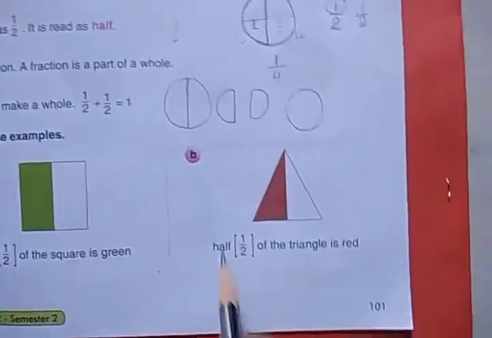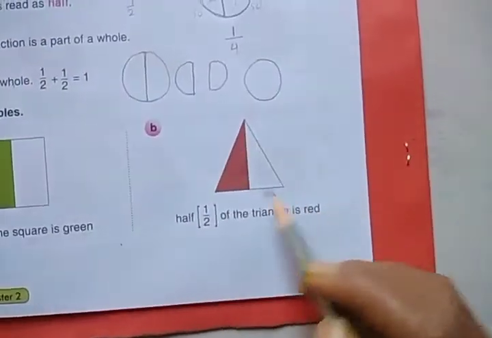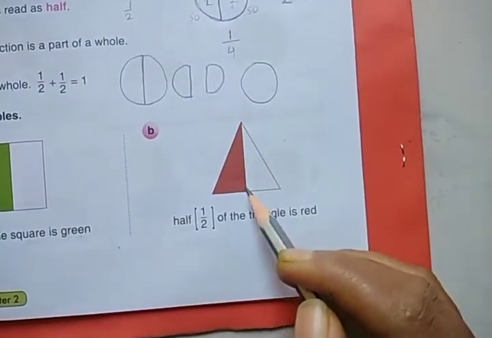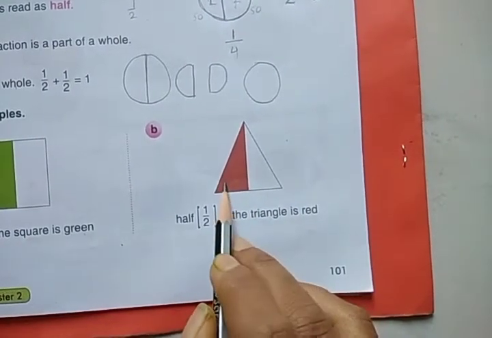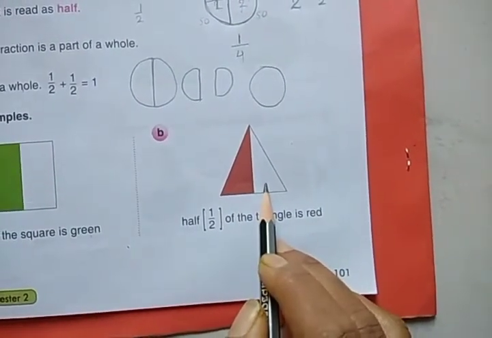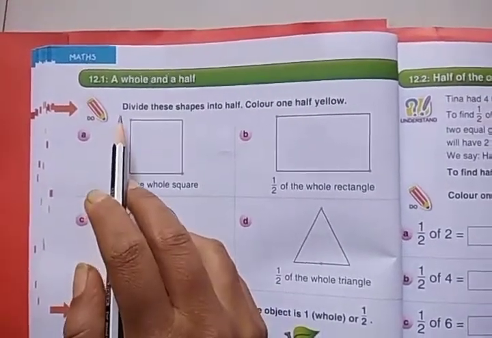Okay, it is a triangle. Here also the triangle is cut into 2 equal parts and they have made a half. Okay, half one is colored and half is not colored. Okay, now we'll see this exercise.